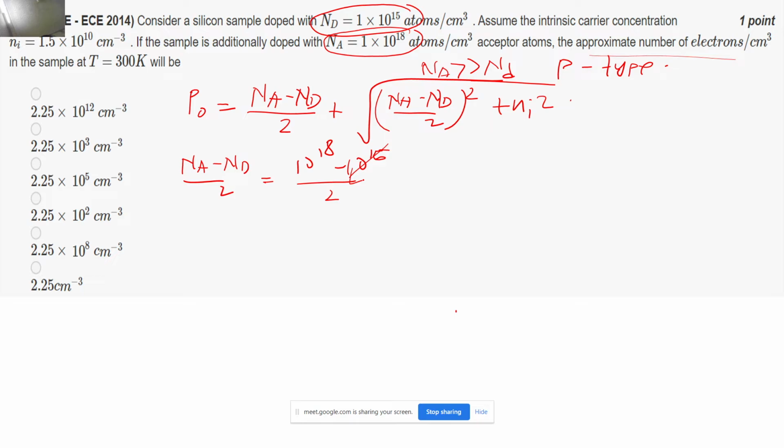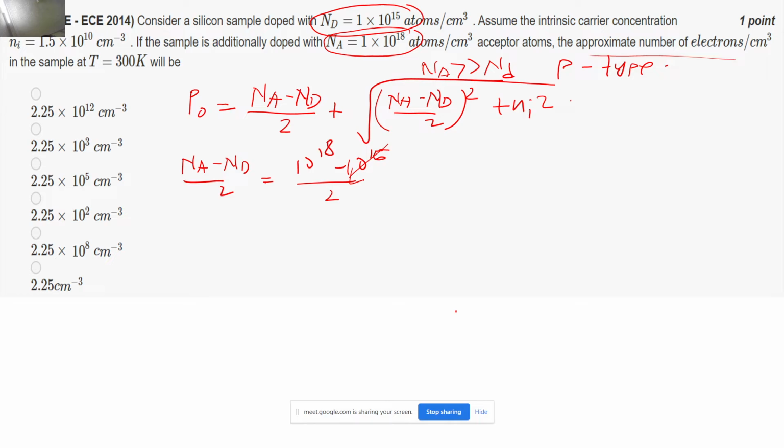So now (Na minus Nd)/2 will come out to be approximately 5 into 10 to the power 17, correct? Since this value is much greater than the intrinsic concentration, I can ignore Ni square in the square root. So P naught will become (Na minus Nd)/2 plus (Na minus Nd)/2, which is equal to Na minus Nd, correct? And as I have told you, the 10 to the power 15 term is 1000 times smaller, so we can approximate it as 10 to the power 18, correct?